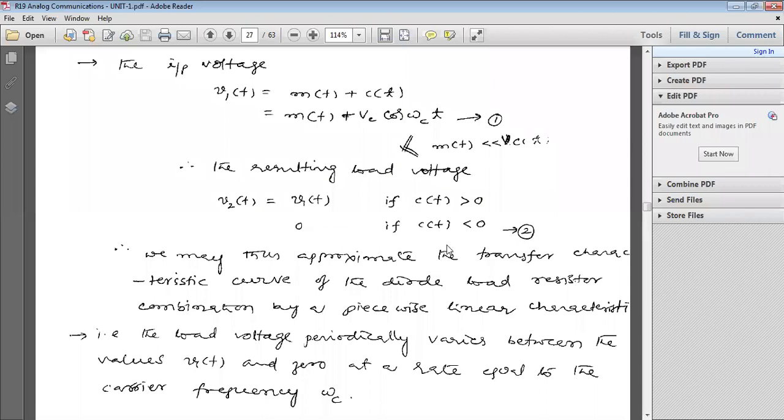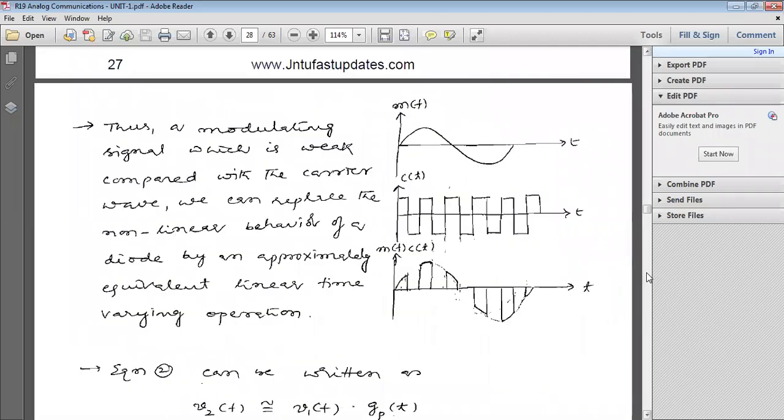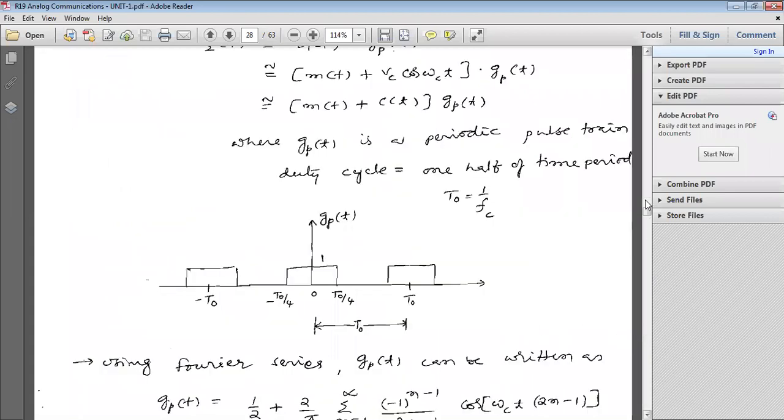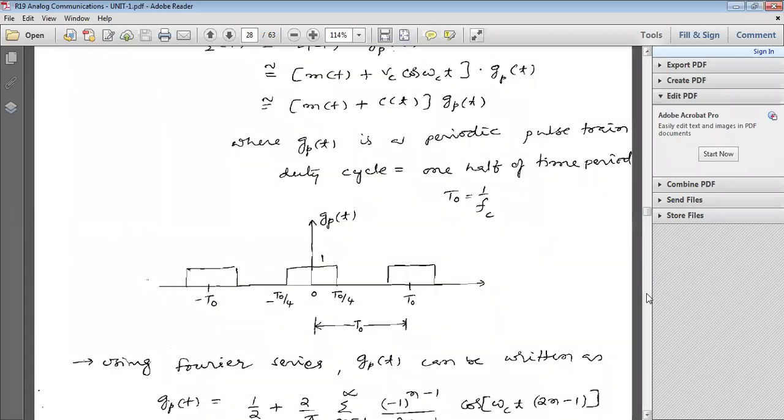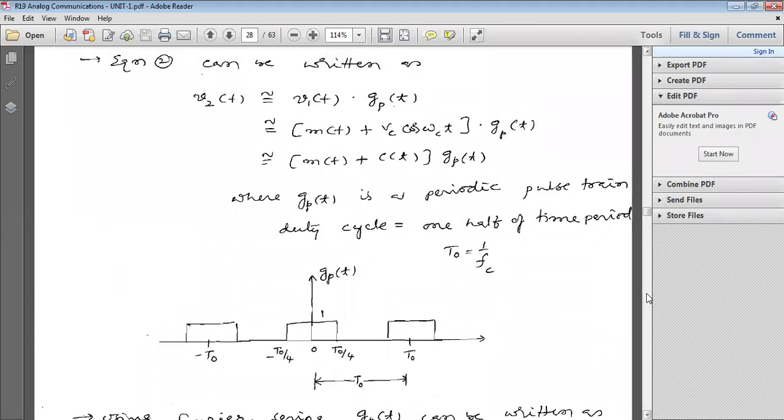Already I think you wrote the conditions. Now consider it in the form of waveforms. So this is the message signal M of t, and the carrier signal is considered as a pulse train. And this is the combination of M of t and C of t. So V2 of t can be written as V1 of t into Gp of t.